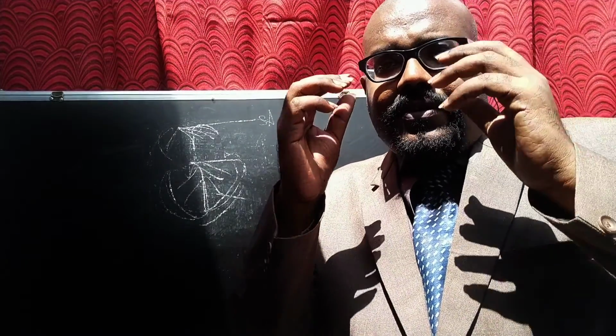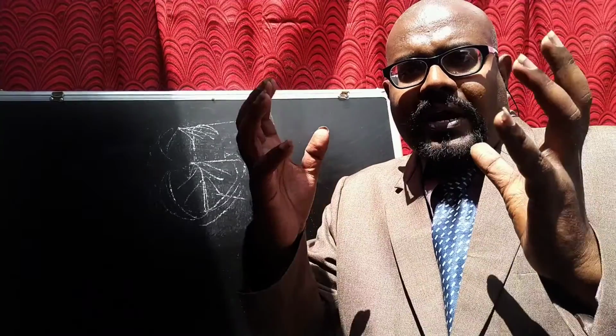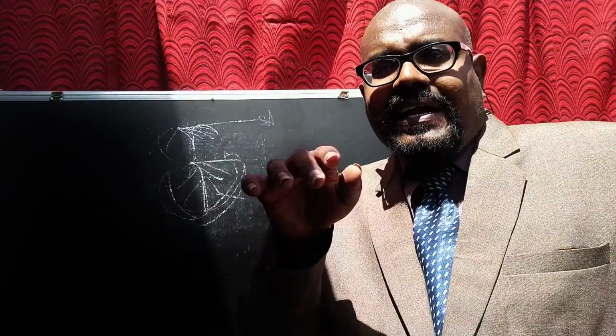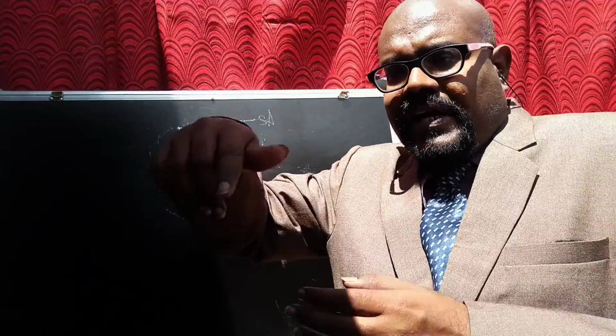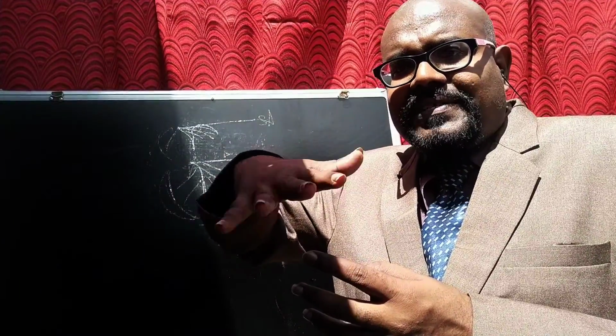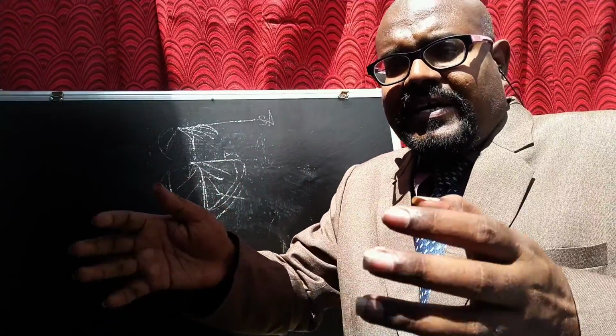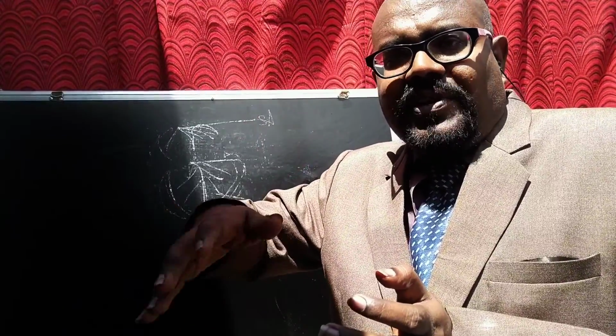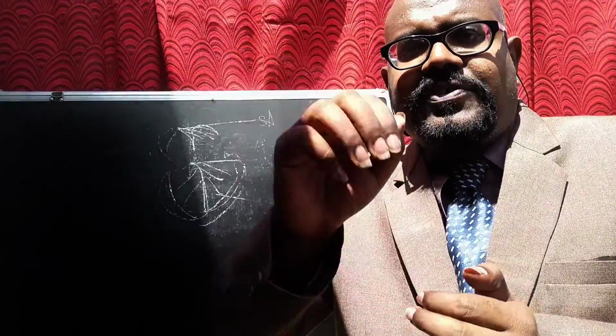For the tilting disc, just look at the diagrammatic notation, then you will be able to understand what I am saying. The tilting disc is disc shaped. There is a cage, and in the middle of it there is a disc. It is just like a closed dustbin having a disc over it. Instead of a closed vessel, there is the tilting disc. That is what the tilting disc valve looks like.